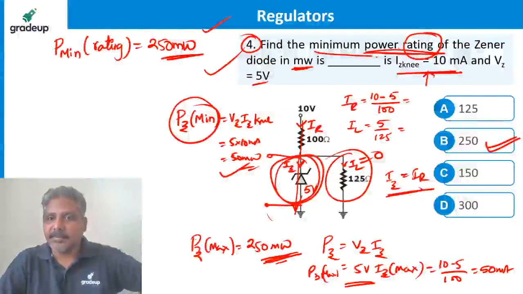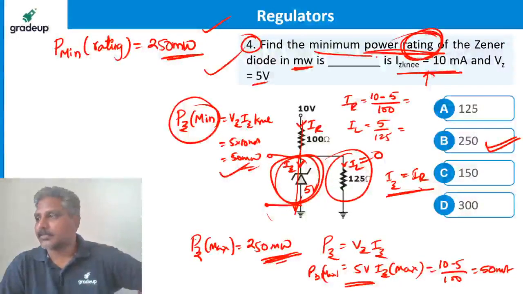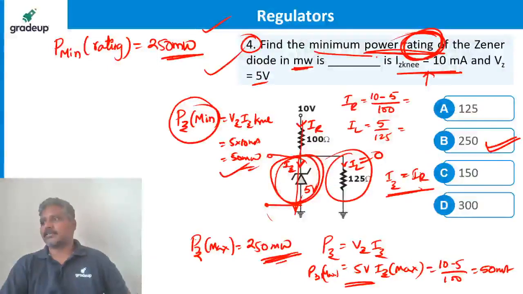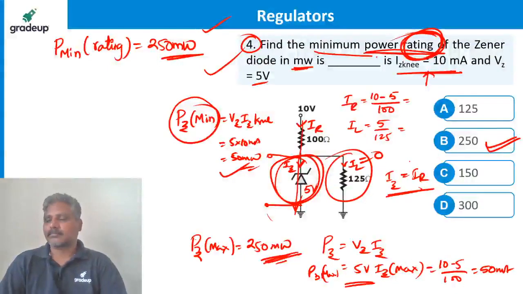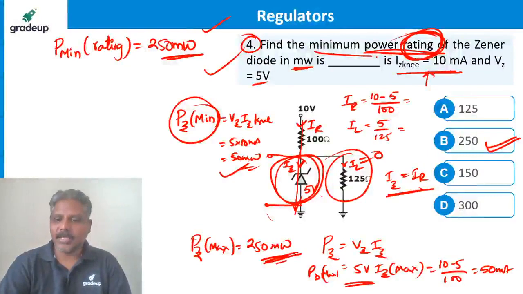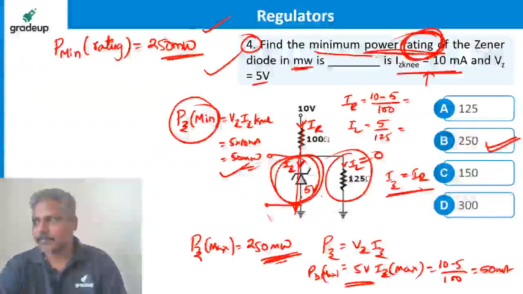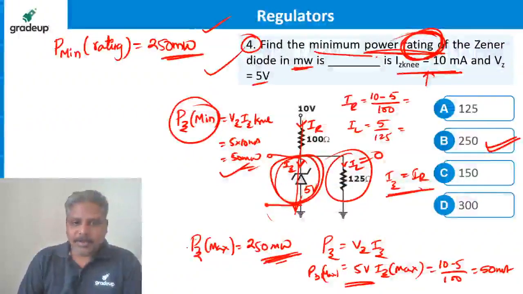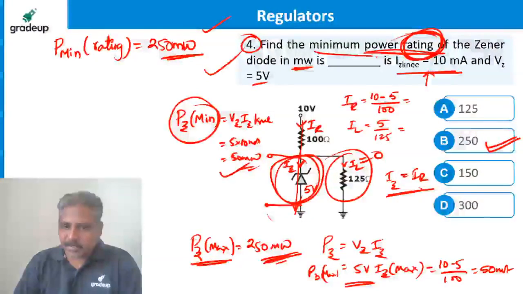Minimum power is not asked. Minimum power rating is asked. Don't forget this word, that is the importance here. Okay? Go to the next one, guys. If I want maximum power, the current through the Zener must be maximum.